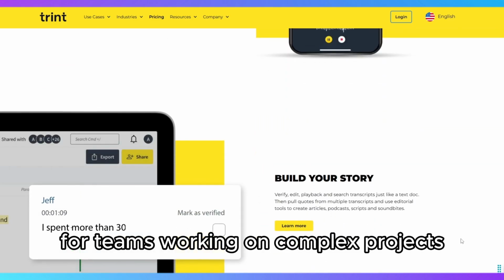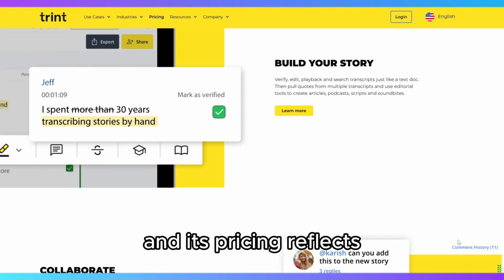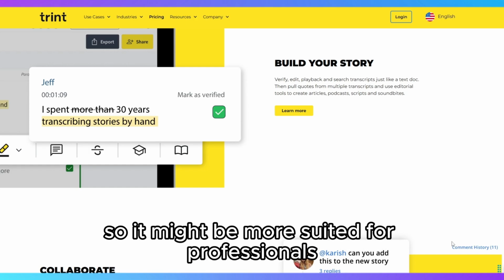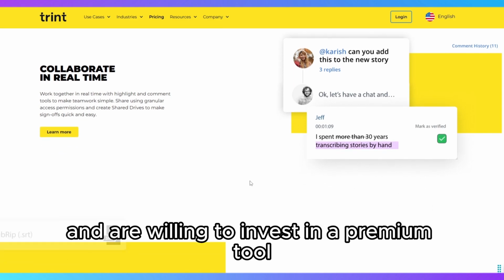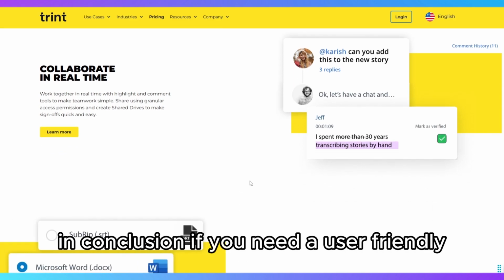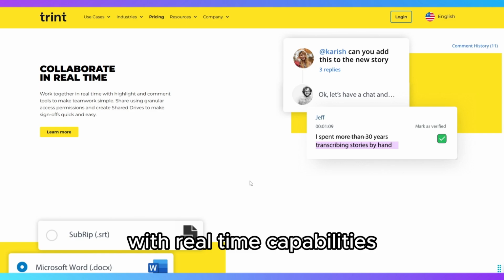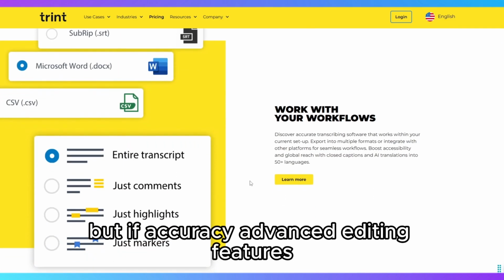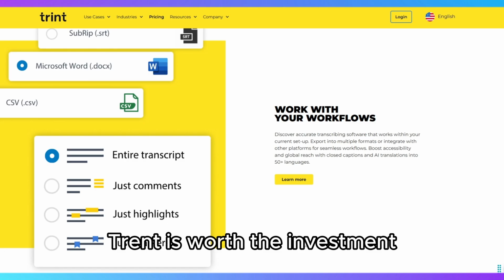working on complex projects. However, Trint is a premium service, and its pricing reflects the advanced features it offers, so it might be more suited for professionals who need top-notch accuracy and are willing to invest in a premium tool. In conclusion, if you need a user-friendly, cost-effective transcription tool with real-time capabilities, Otter.ai is the way to go. But if accuracy, advanced editing features, and multiple export options are your top priorities, Trint is worth the investment.